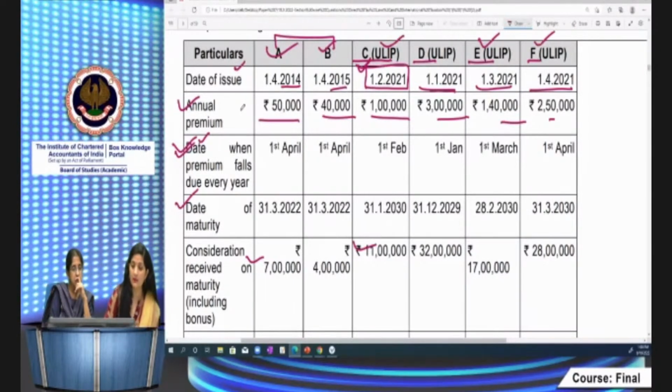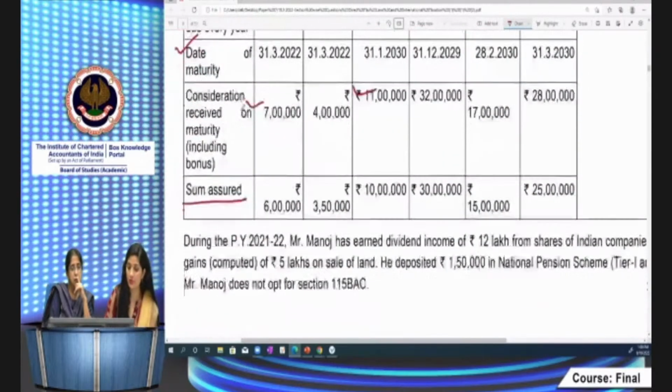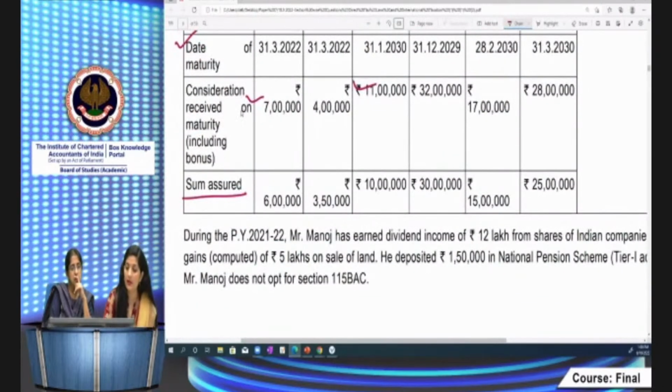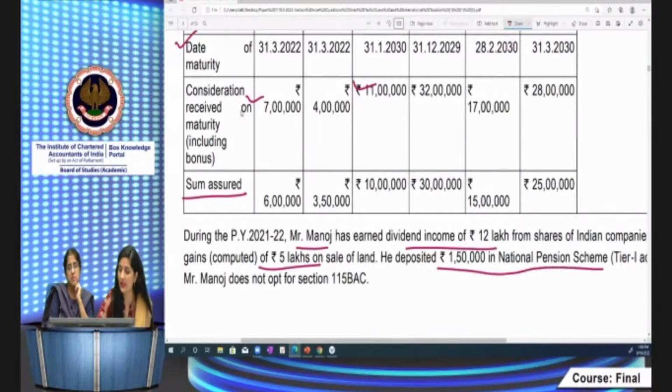First, we should read this. Other information relating to Mr. Manoj is also given, that he had earned dividend income of 12 lakh from shares of Indian companies and long-term capital gains of 5 lakh on sale of land. He deposited 1,50,000 in NPS Tier 1 account. Mr. Manoj does not opt for section 115BAC.